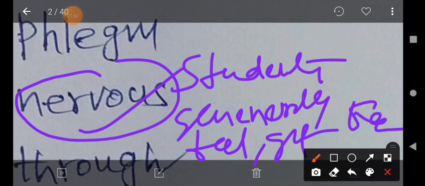When exams are conducted, generally students feel nervous, students get nervous.